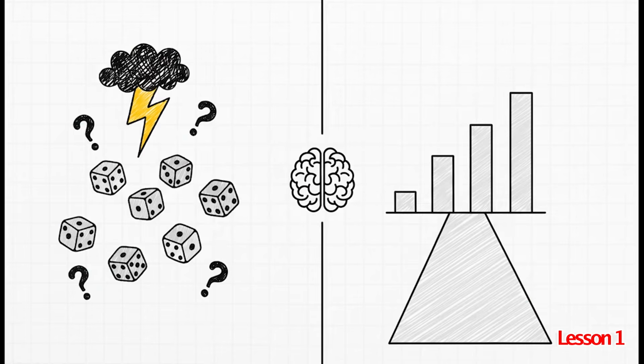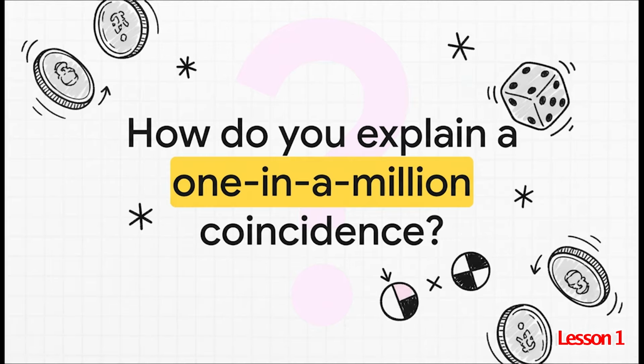Once we can understand probability, we can see the world through a whole different lens. It helps you separate random luck from something you can actually predict. And you can explain something as unlikely as a 1 in a million chance, but it is just math. You can make something that seems unlikely make sense.